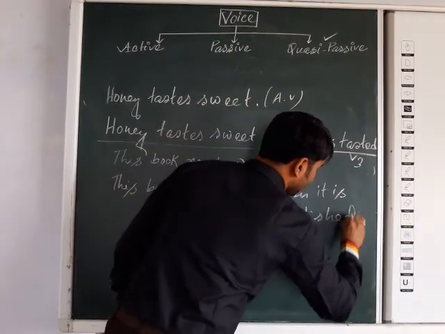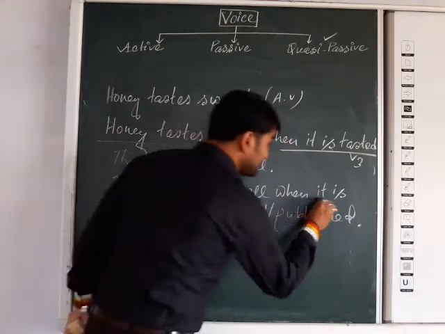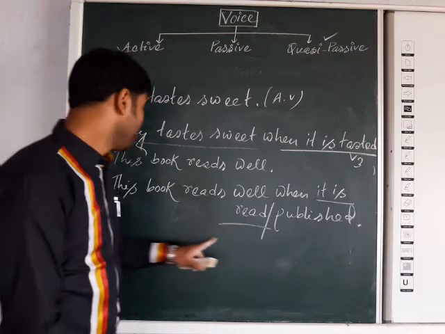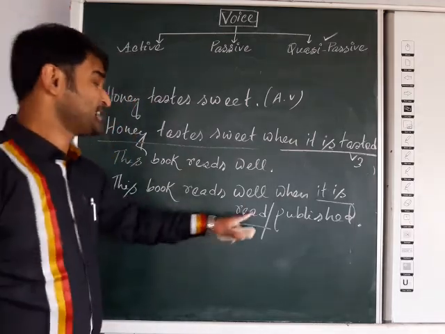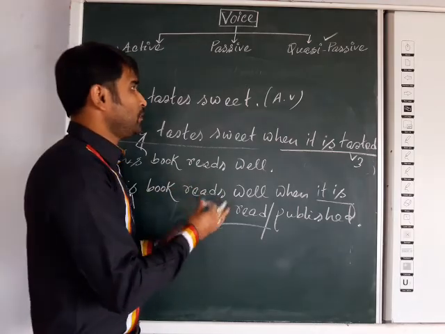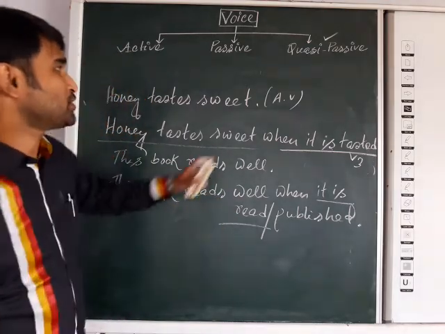Any other suitable answer will be right. So when it is read, it is the passive form, passive in force. This book reads well when it is read. So whenever you get this kind of voice, it is called quasi passive voice.